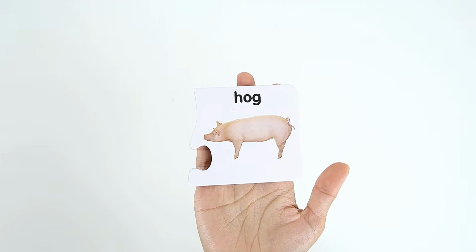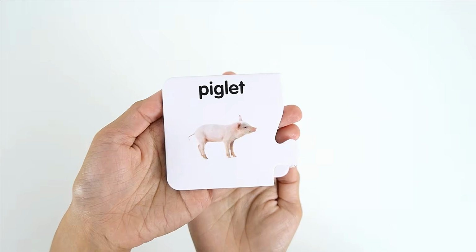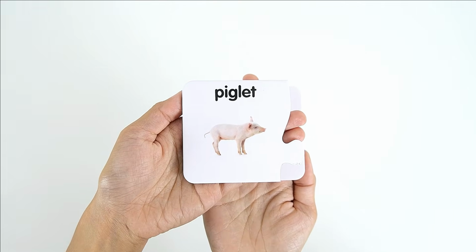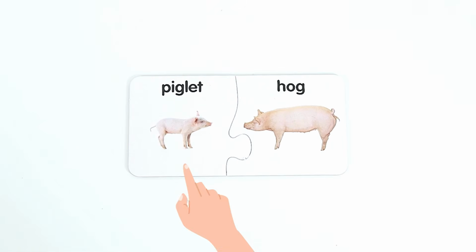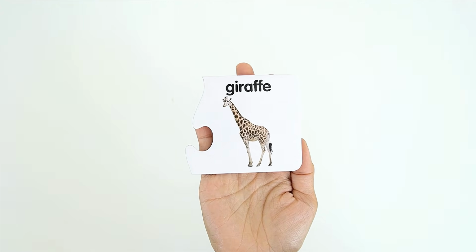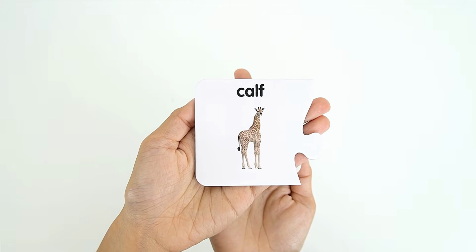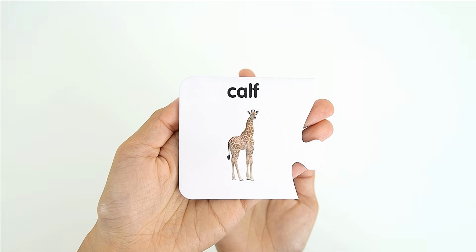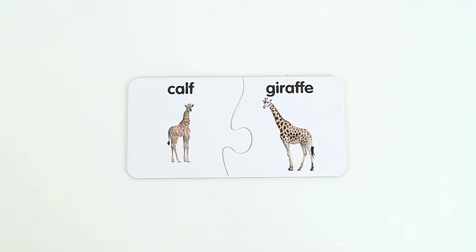Hog. A baby hog or a pig is called a piglet. Piglet. Hog. Giraffe. A baby giraffe is called calf. Calf. Giraffe.